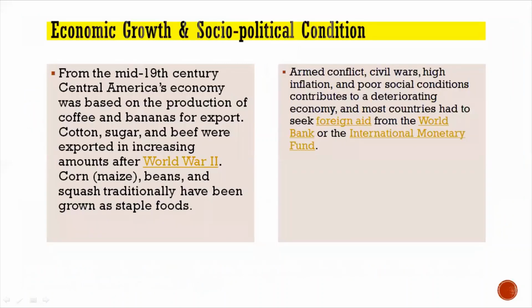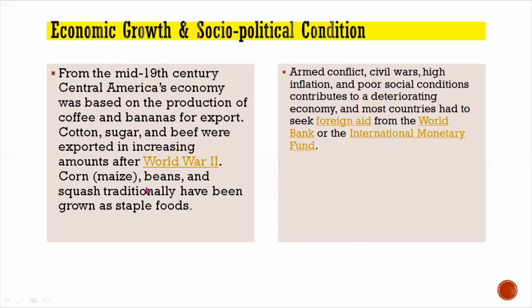So now it comes to the economic growth and socio-political condition of Central America. From the mid-19th century, Central America's economy was based on the production of coffee and banana for export. ठीक है? So from the mid-19th century, Central America's economy was depending on banana and coffee exports. Cotton, sugar, and beef were exported in increasing amounts after World War II. तो World War II के बाद cotton, sugar का ज्यादा एक्सपोर्ट के हवाले से इस्तेमाल हुआ.